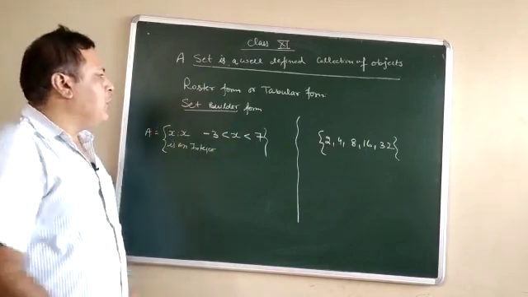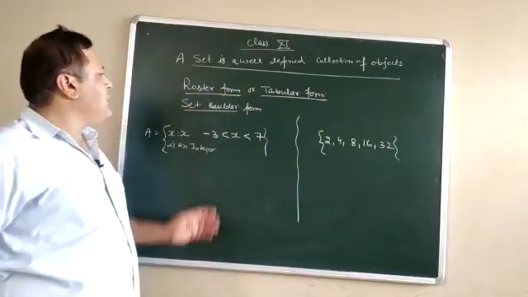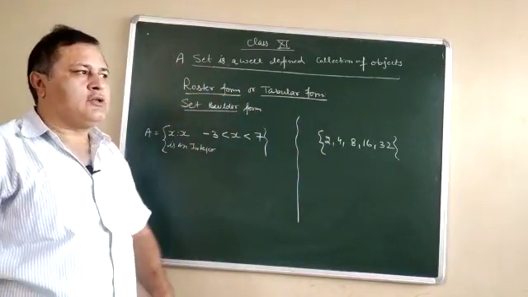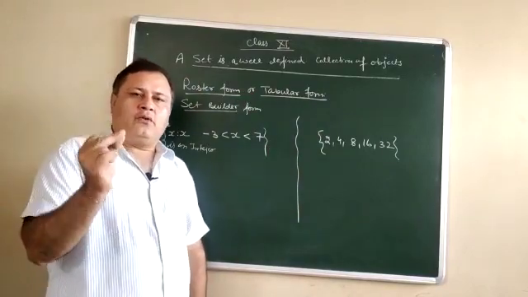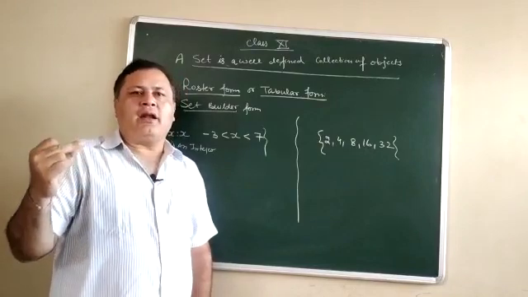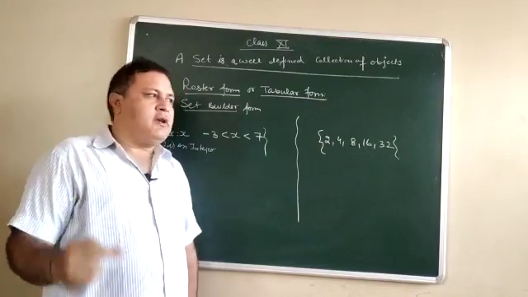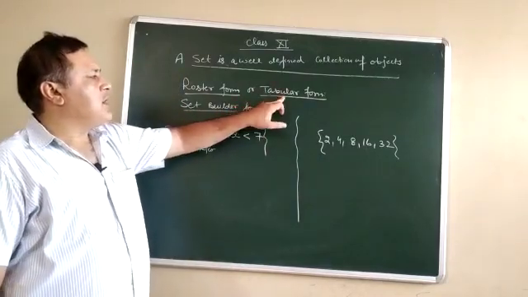Roster form, or the other name of the roster form is tabular form. As the name suggests, roster means expansion. A statement is given to us in the form of a single line and we expand the statement according to that given line. Such a form is called the roster form, and another name of the roster form is the tabular form.